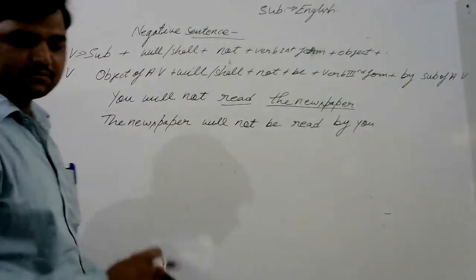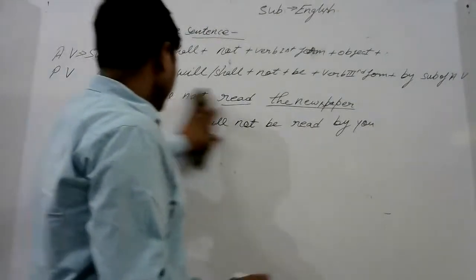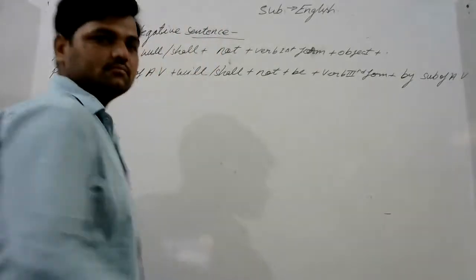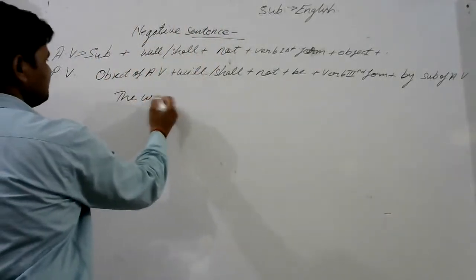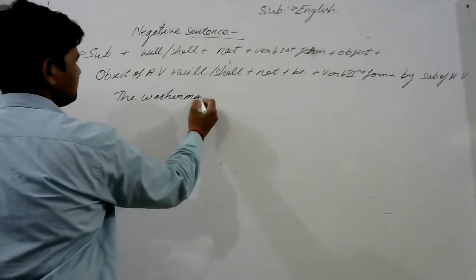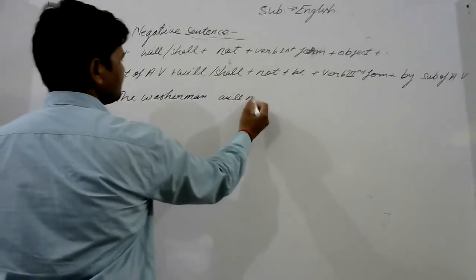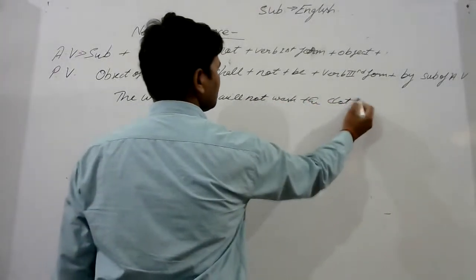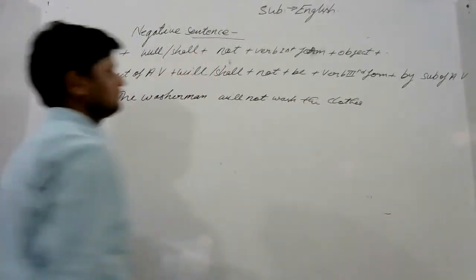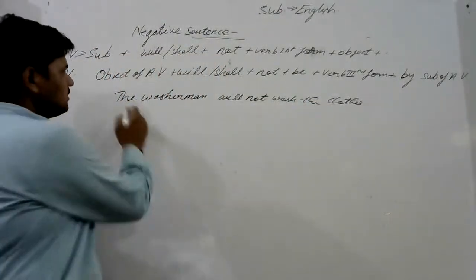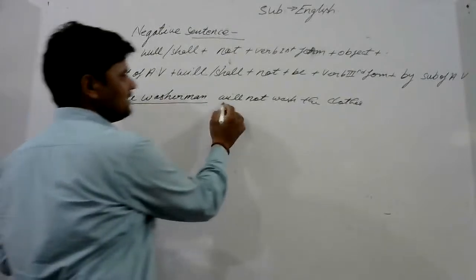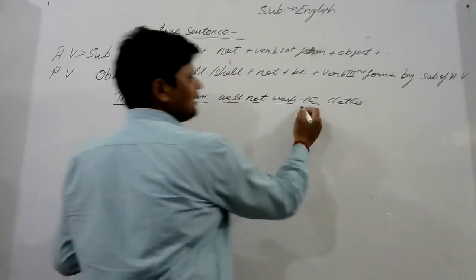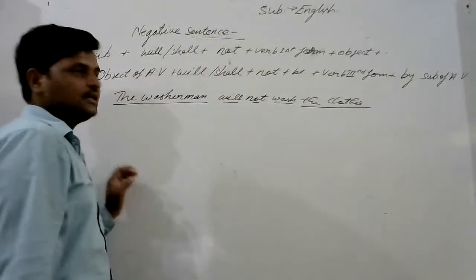Let me take the next negative sentence. The washerman will not wash the clothes. In this sentence also, the washerman is the subject, will is the helping verb, wash is the main verb, not is the negative word, and the clothes is the object here.